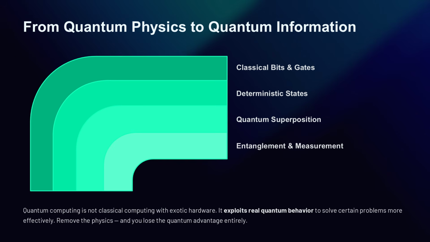Superposition, interference, and entanglement are not decorative ideas. They are the reason the machine is quantum at all. Quantum computing is not separate from quantum physics. It is quantum physics turned into information processing.